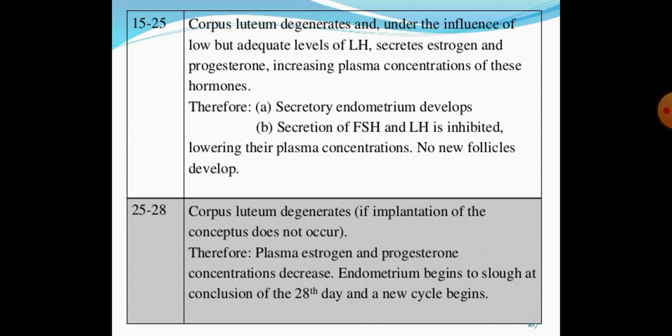At 25 to 28 days, the corpus luteum degenerates if implantation of the conceptus does not occur. Therefore, plasma estrogen and progesterone concentrations decrease, the endometrium begins to slough, and at the conclusion of the 28th day a new cycle begins.